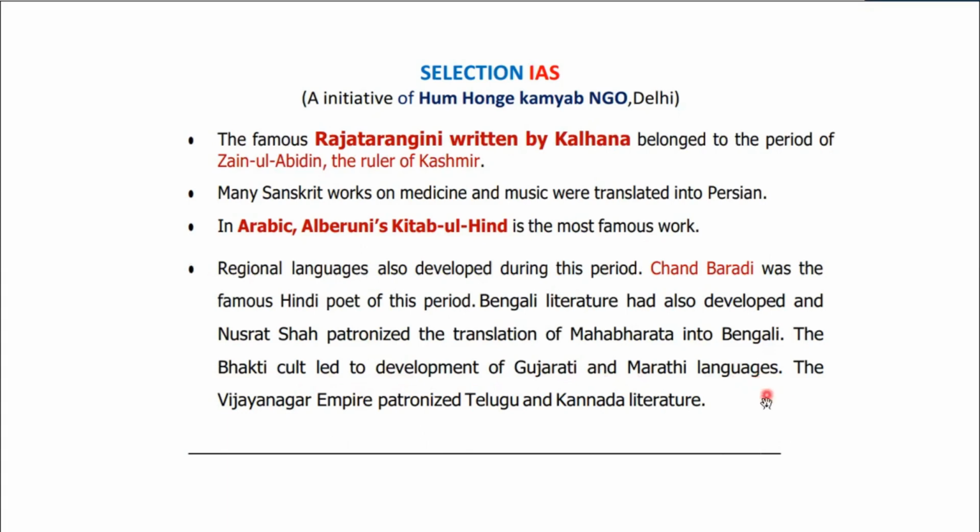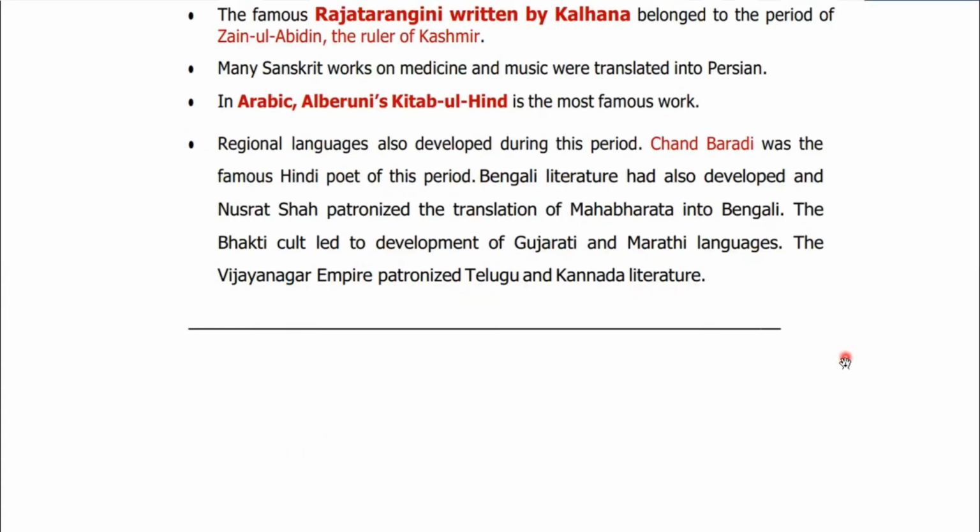At the same time, during this period only, the Vijayanagar Empire was established, right, in 1336 by two brothers, Harihara and Bukka. So the Vijayanagar Empire patronized Telugu and Kannada literature. So it was all about the various developments with respect to art and culture, economy, administration, and socio-cultural development during the Delhi Sultanate. That is all for today. Happy studying. Thank you.